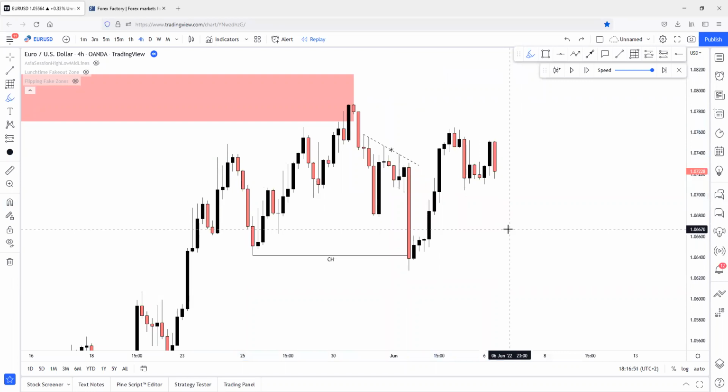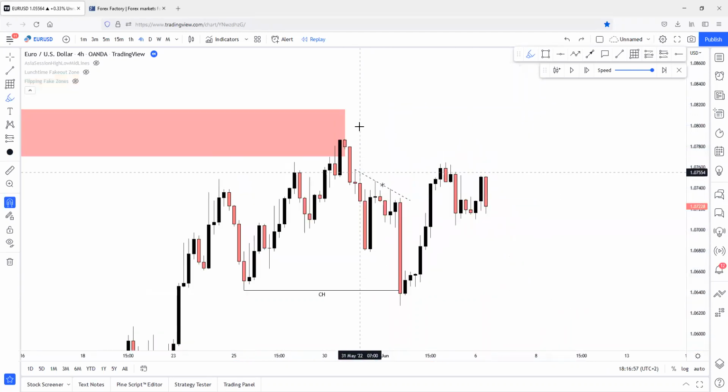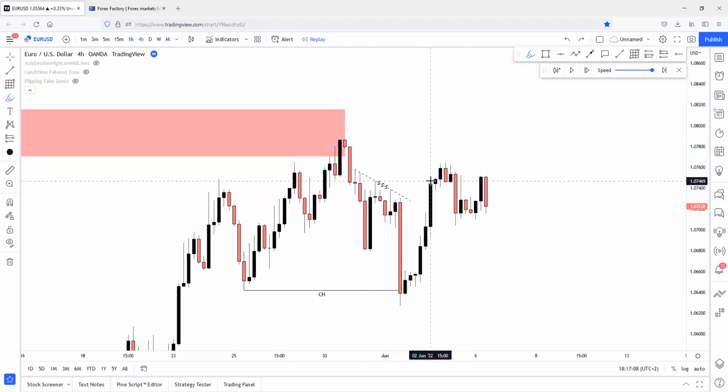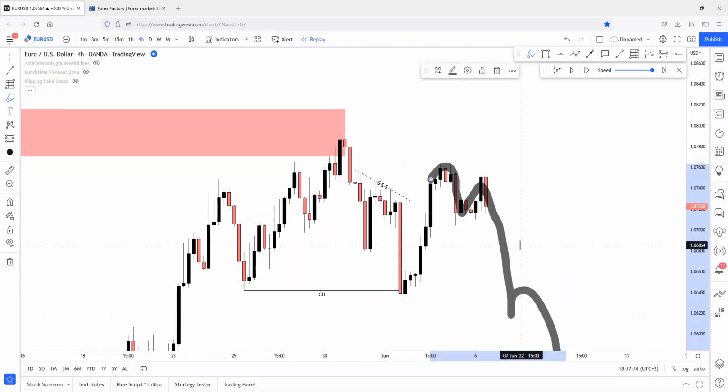This is how the market works. Price needs to sweep liquidity to actually continue the main order flow. This is the main order flow to the downside. Liquidity has been swept on the sell side. Lots of sell orders have been swept out from the market, lots of stop losses have been triggered right here. All of the triggered stop losses have been converted into new orders right here, which will push price to the downside and continue the main order flow.